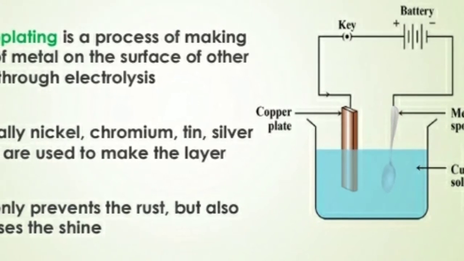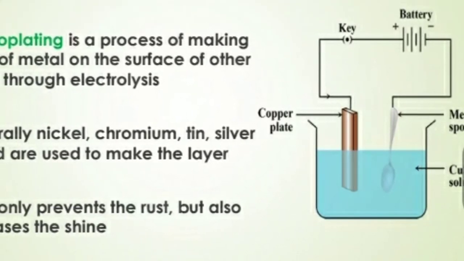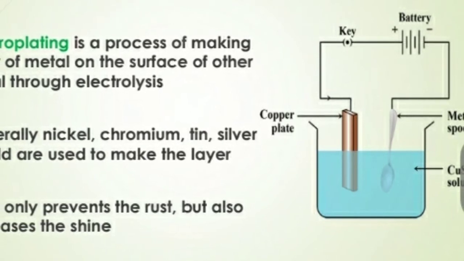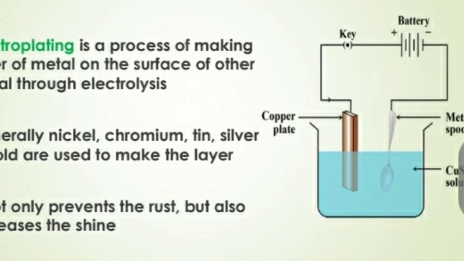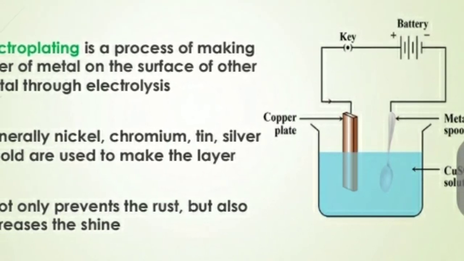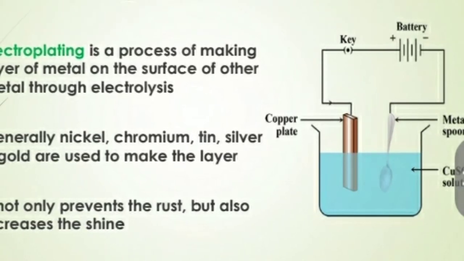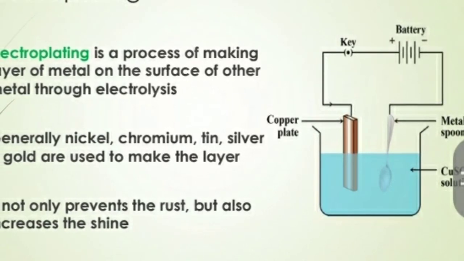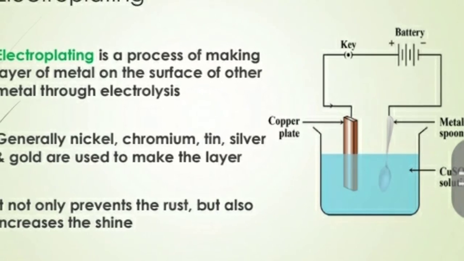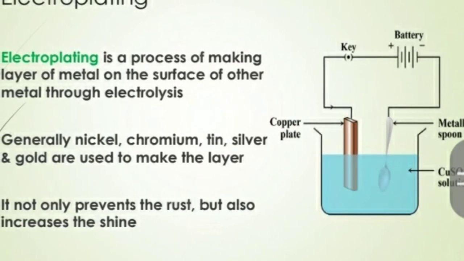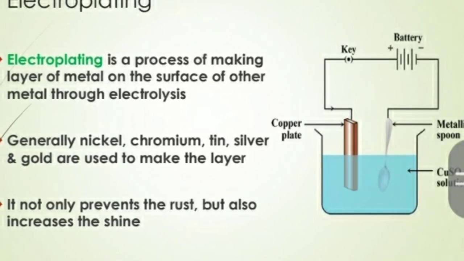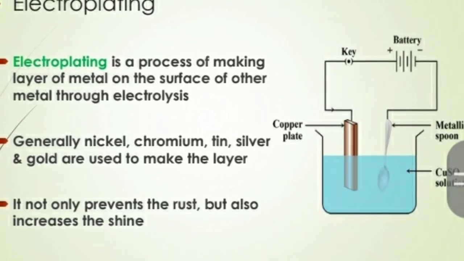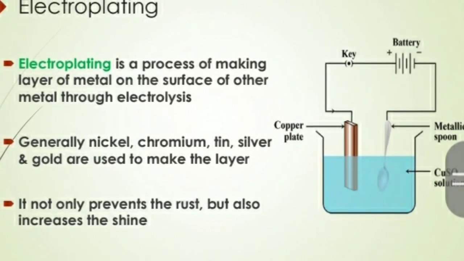I know it is electroplating. Okay, I will give some explanation of electroplating. Electroplating is a process of making a layer of metal on the surface of another metal through electricity.